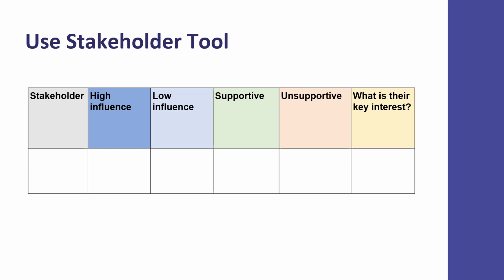Here is a useful tool that you could use in order to understand who your natural allies are and who might be some of the people who wouldn't necessarily present a barrier, but might be harder to convince of your manifesto points. So the stakeholder tool is very useful to identify who's high influence and low influence and who could be more supportive versus less supportive.